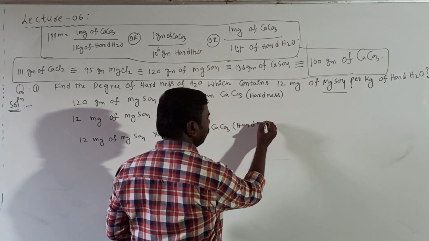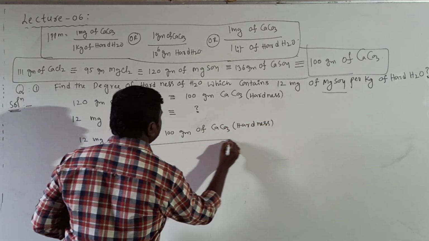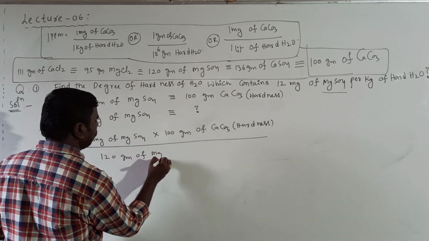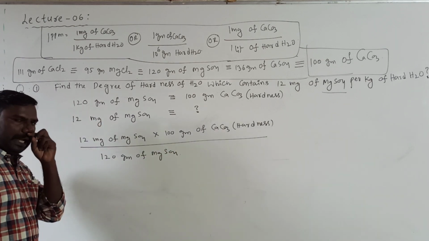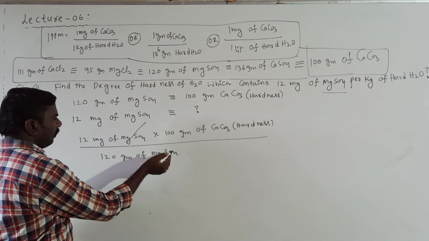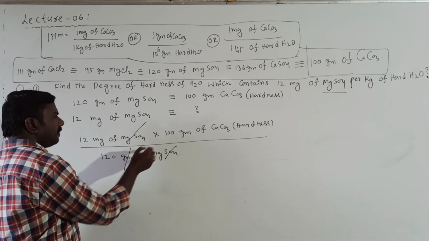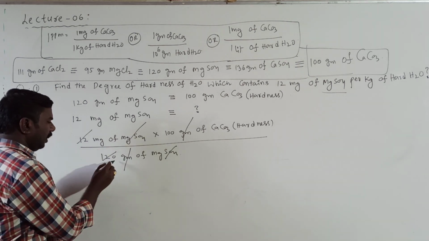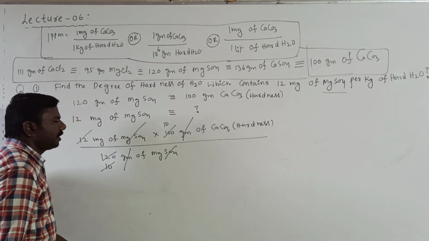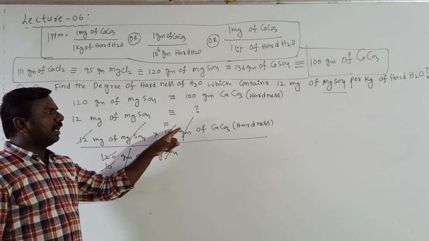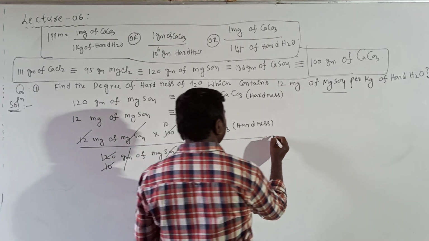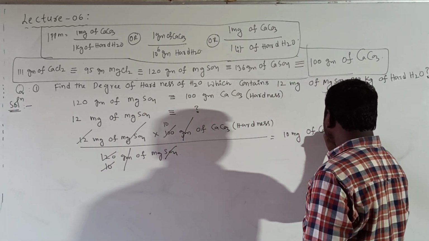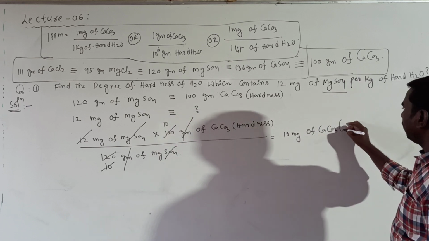By 120 grams of MgSO4. Right, now cancel. MgSO4 cancel. Grams cancel. So 12 tens it is, so here 10 times. Milligrams 10 CaCO3. Then you get here 10 milligrams of CaCO3. It is nothing but hardness.